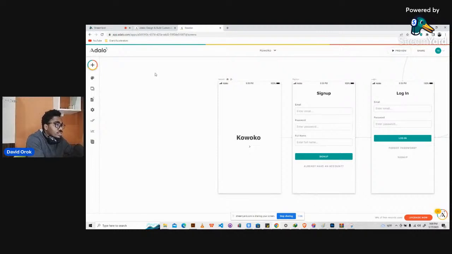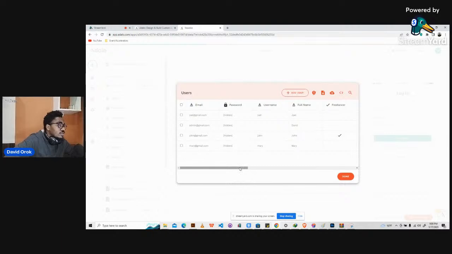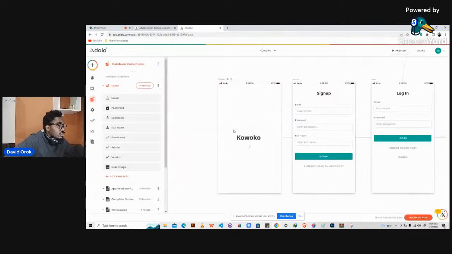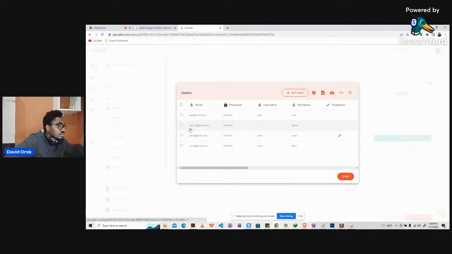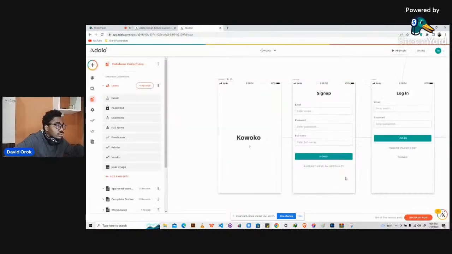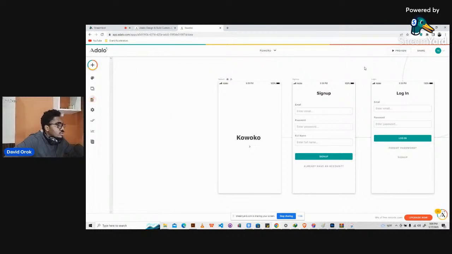Okay, so where do we start from? Let's first check out if we have some users here. These users have profile pictures, and they've listed co-working spaces. Let me just see the login details. There is admin, there's John, there's Mary. I don't know what each of them are, but it's okay. Those are the basic ones. Then we have a couple of workspaces.